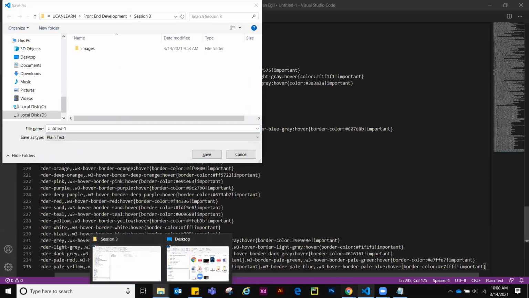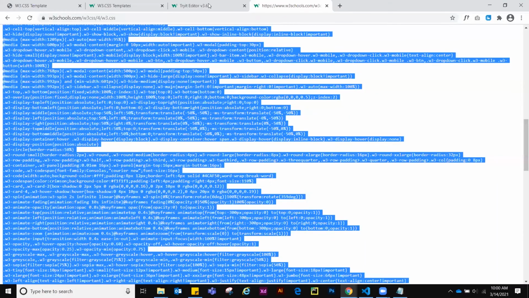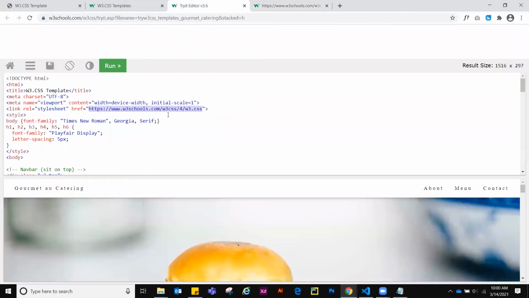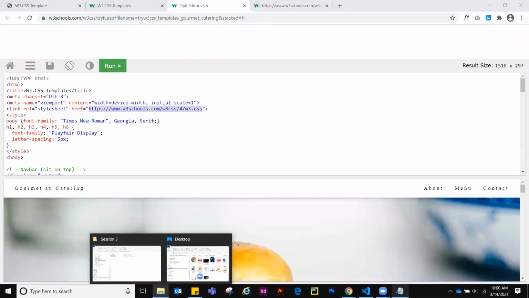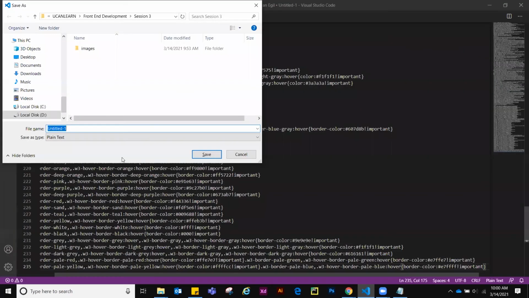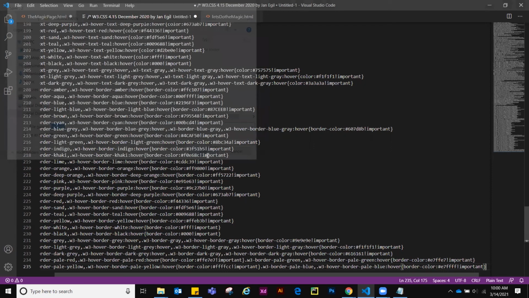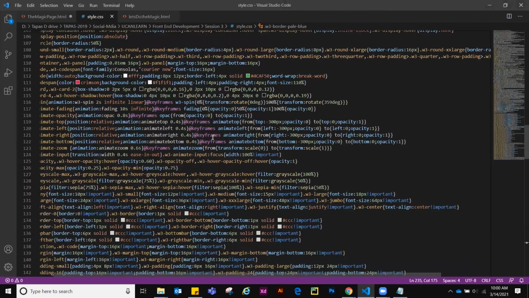What was the name of that page? The name of that page was w3.css, right? So we can store it as w3.css or any other name, whatever is suitable for me. Generally we name it style.css. See the format, .css, right? Save it. Now it has changed its color.